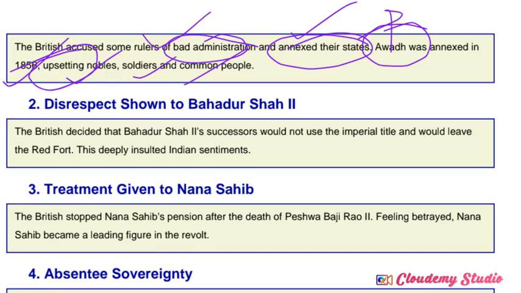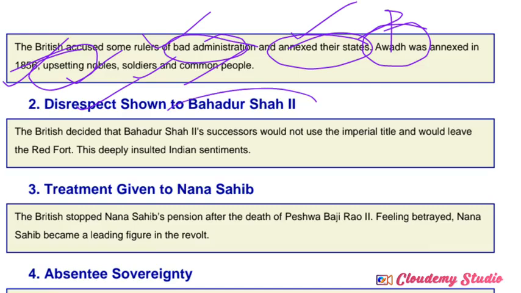Now the second political cause: disrespect shown to Bahadur Shah II. Bahadur Shah II belonged to the Mughal dynasty. We should think about this: the Mughal rulers only accepted the British entry to India as traders. Later, when the Mughal dynasty started to become weaker, the British decided to capture the Mughal region also. Not only that, they didn't give any respect to the Mughal rulers at that time.